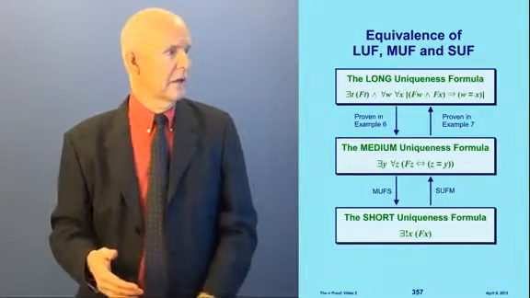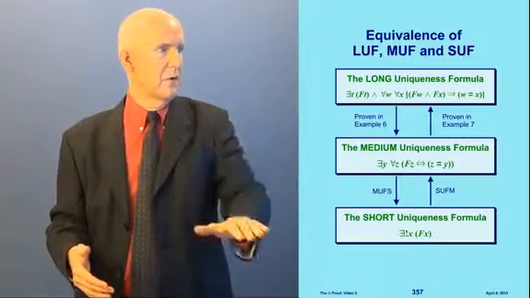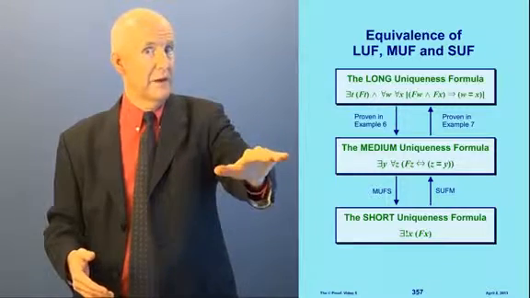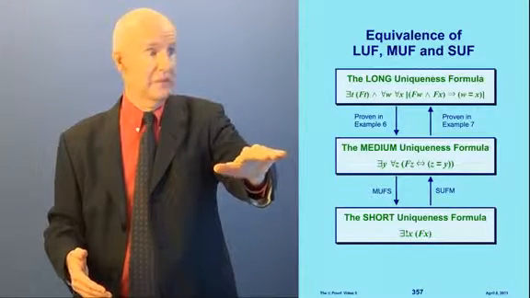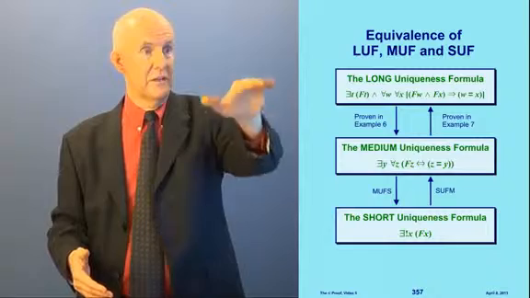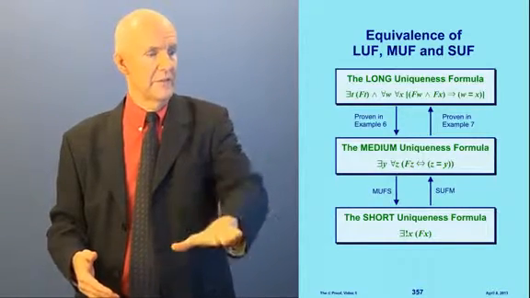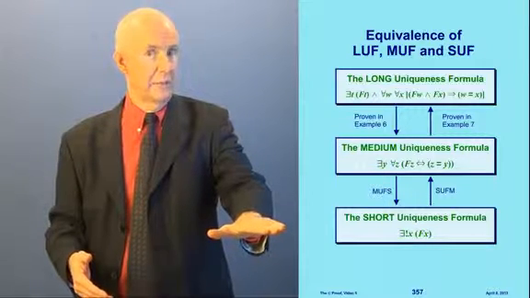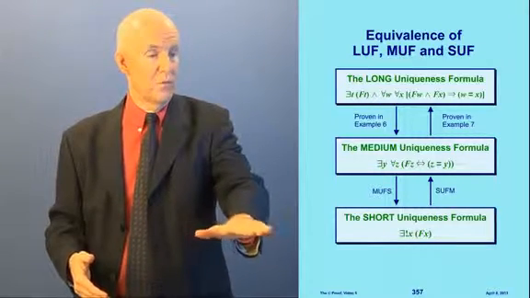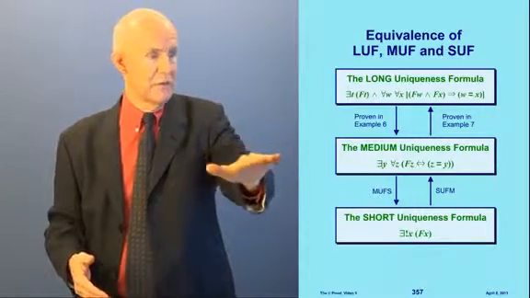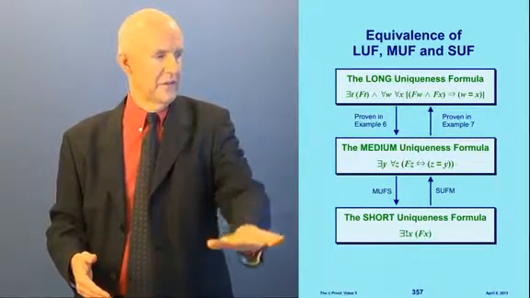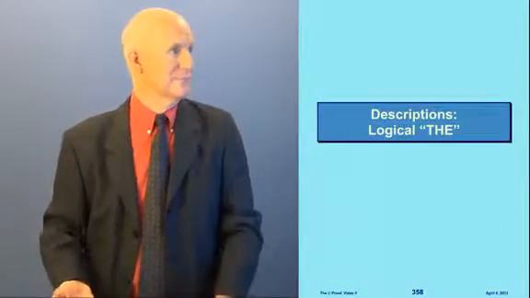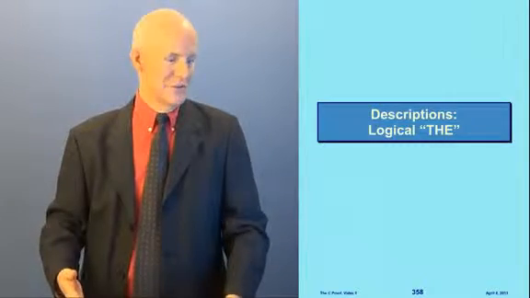Okay? And now let's look at all three formulas, the long, medium, short. To get from the long to the medium, we proved that the long implies the medium in example 6. We did it the other way in example 7, so these two are logically equivalent. This introduces a new quantifier, the backwards E with the exclamation point, and we're declaring that as an abbreviation for the medium. And these two rules, MUFS and SUFM, go back and forth by that definition. Okay. So now we'll move on to descriptions.